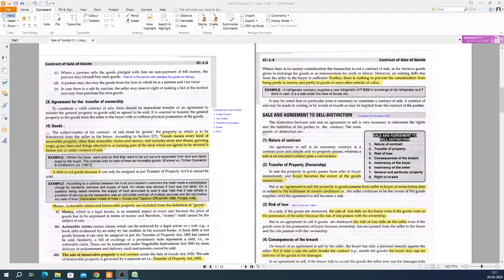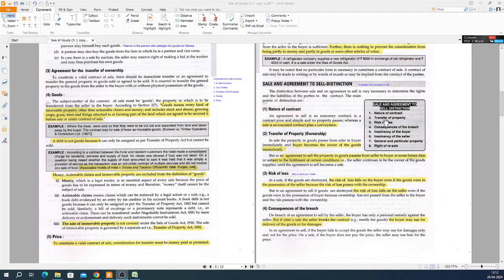Hello, students. Now we are going to start with the second topic in the chapter of contract of sale of goods on page 1.4. The topic is what is the difference between sale and agreement to sell. So basically, there are 8 differences between these two things. What is the sale and what is the agreement to sell? Now, those 8 are briefly given in the box here, summarized, and we'll do them now point by one.